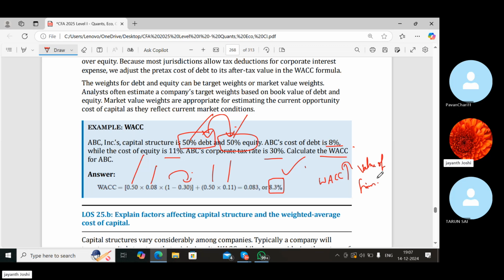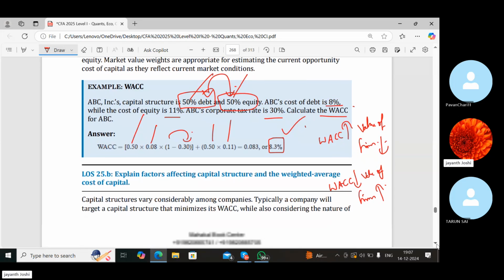If you take a company whose future cash flows you are expecting from operations, and you discount those cash flows with a higher discount rate, it will give you a lesser value of that firm. So the value of the firm will decrease, and if WACC decreases, the value of the firm increases, because the lower the discount rate, the more the value for the firm, as less discounting happens. Okay, now let's go ahead with the next question.